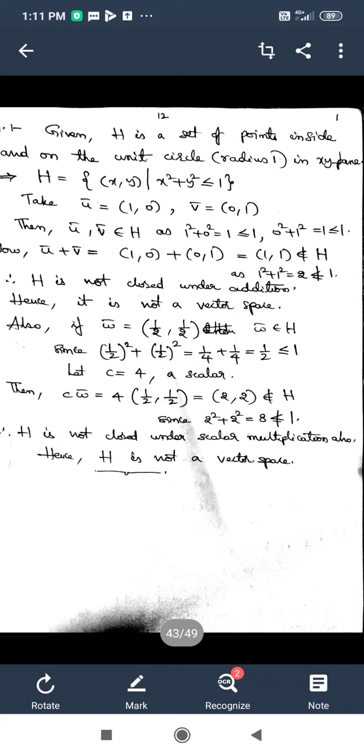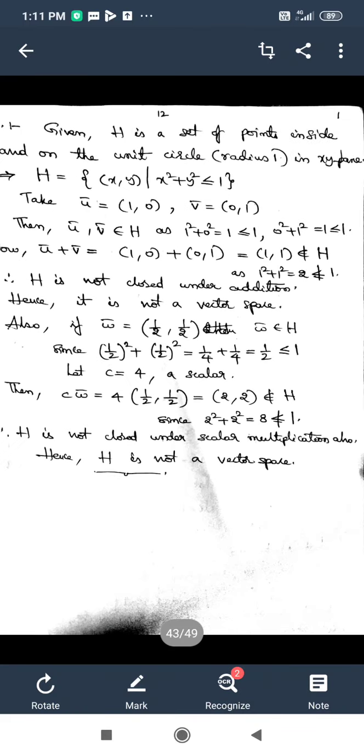So we can give the conclusion that H is not a vector space, and to prove that H is not a vector space, we have given two specific vectors and at the same time a specific scalar also.